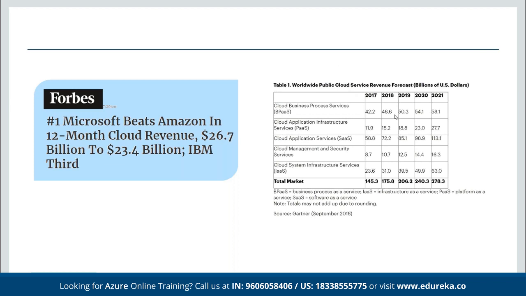And the table that we can see towards the right is about the worldwide public cloud services revenue forecast. That means by 2021, cloud business process services is going to be almost $56 billion, whereas cloud application infrastructure is going to be $27 billion, followed by cloud application services on a SaaS basis at $13 billion, and cloud management and security services at around 16 billion. And the system infrastructure services are going to be at 63 billion USD.